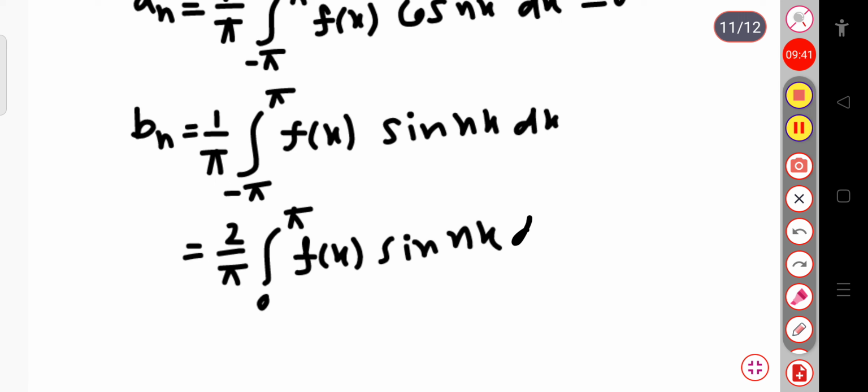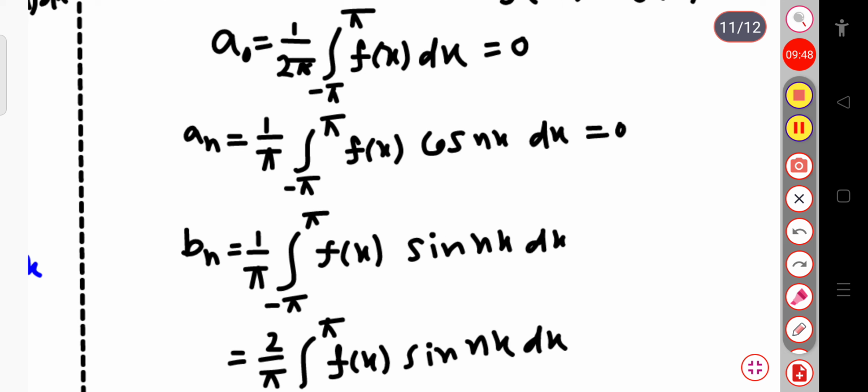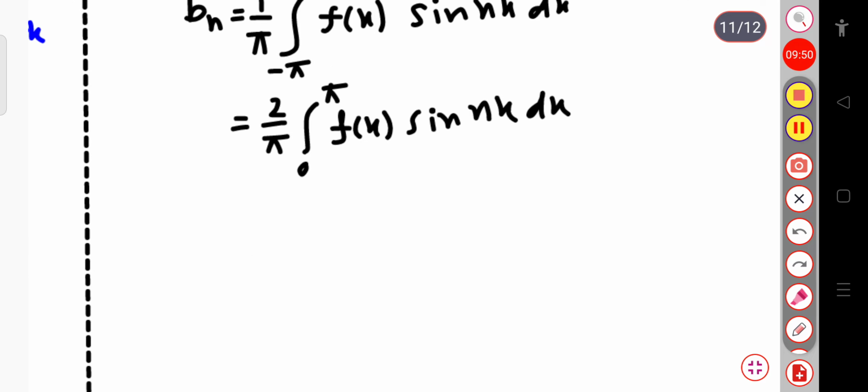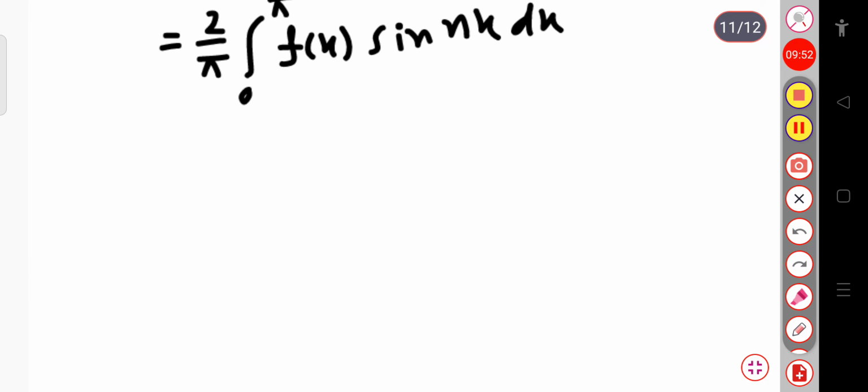Okay, bn value will be equal to this much. So now in this part you can see the value of a naught and an equal to 0. Now if I write the Fourier series, so the Fourier series therefore we can write f of x will be equal to a naught.